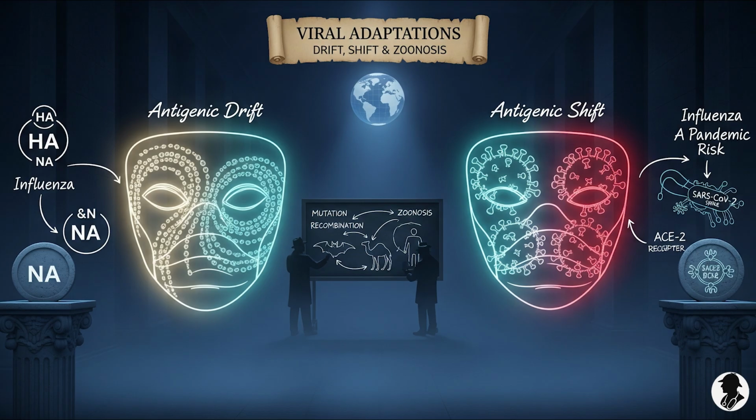We also classify influenza into three main serotypes, A, B, and C. These are distinguished by their internal nucleoprotein antigens, not the surface ones. Okay, so back to our analogy then. Costume change versus identity theft. Which type of influenza virus is the main culprit behind those really dramatic, unpredictable outbreaks, even pandemics? And what's the key difference that lets it do that?